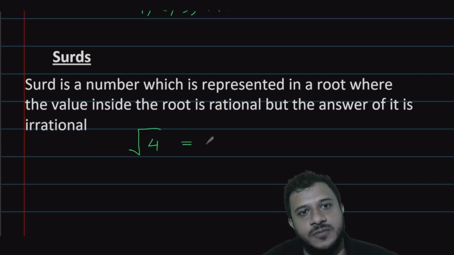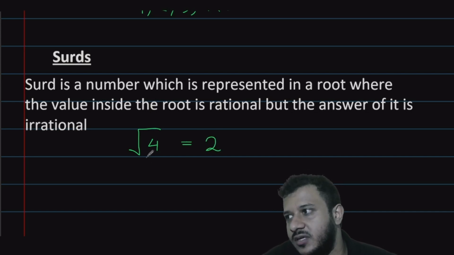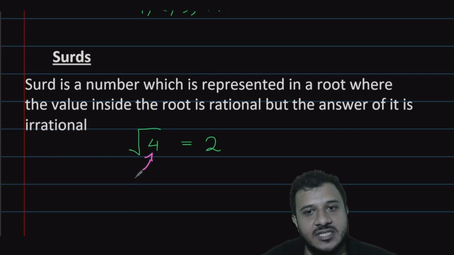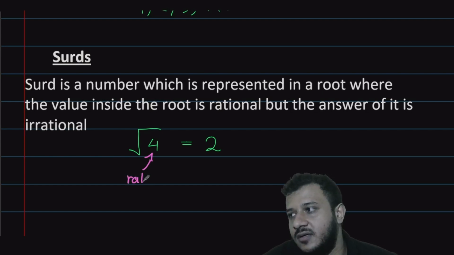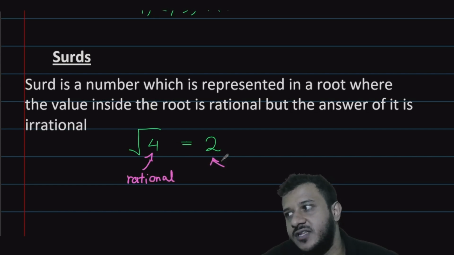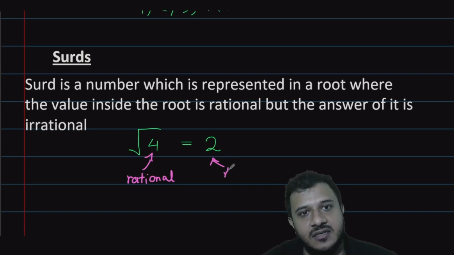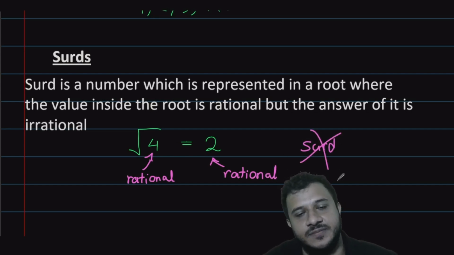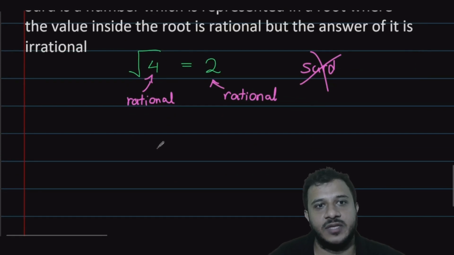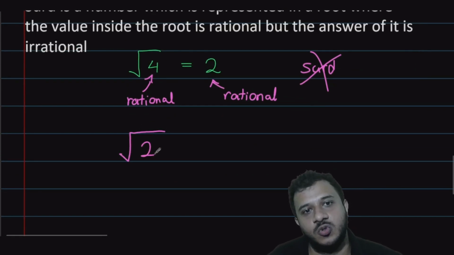What is square root of 4? 2, right? Now look, it's a root value. That's cool. So a root is there. Is the value inside the square root rational? Yes, it's rational, no problem. But is the answer from it rational? Yeah, it is also rational. It's not irrational. So is this a surd? No, it's not a surd. Got it? Now then, square root of 2.